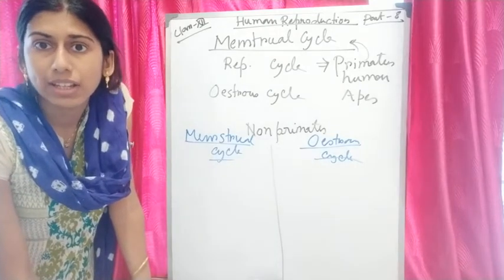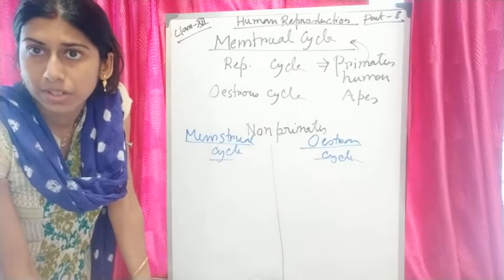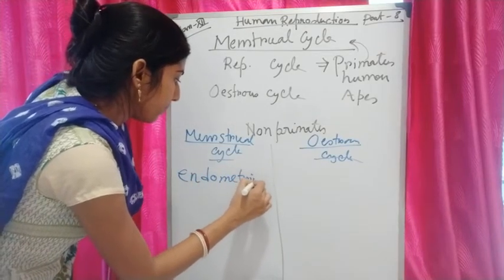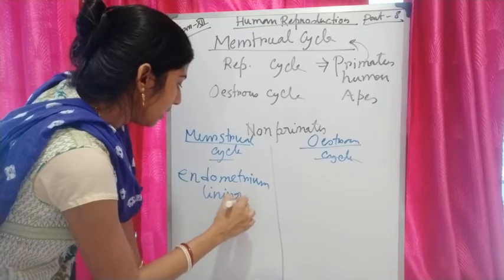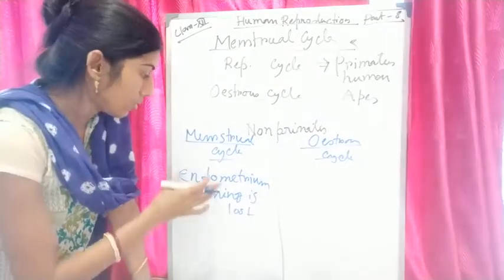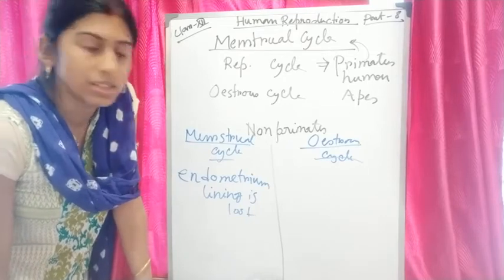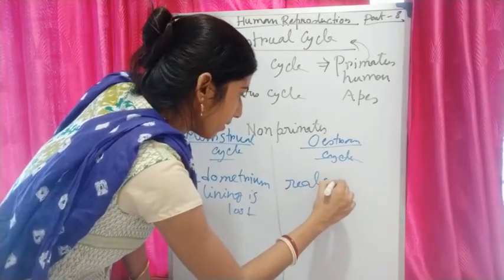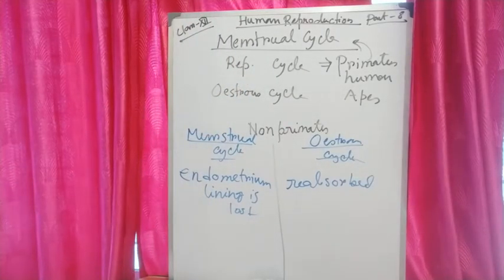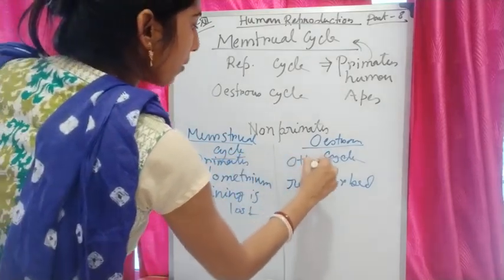In case of menstrual cycle, endometrium lining will be lost. You know what is endometrium lining and where it is present. So in case of menstrual cycle, endometrium lining is lost. But in case of estrous cycle, there is no such case. In that case, that endometrium lining is reabsorbed. So first, menstrual cycle is found in primates and estrous cycle is found in other mammals.